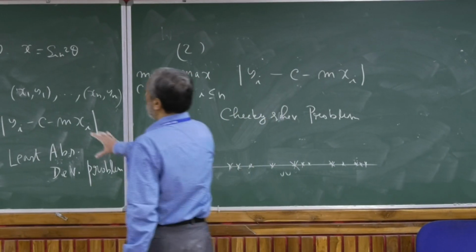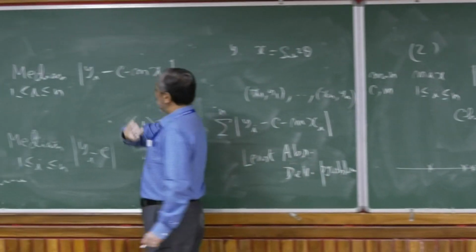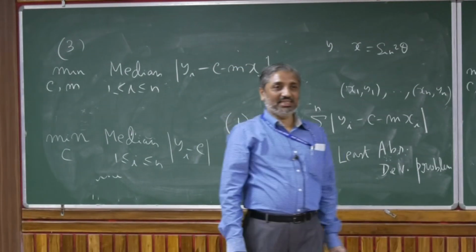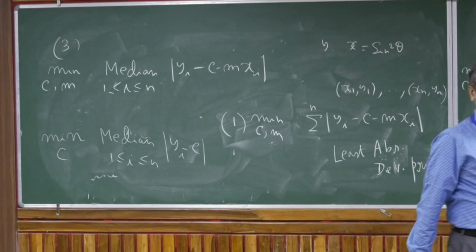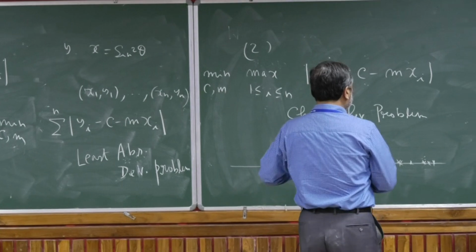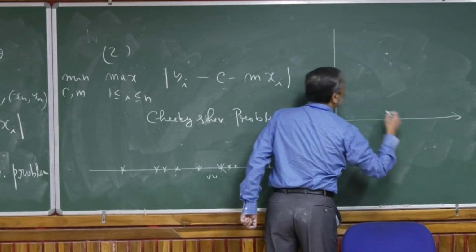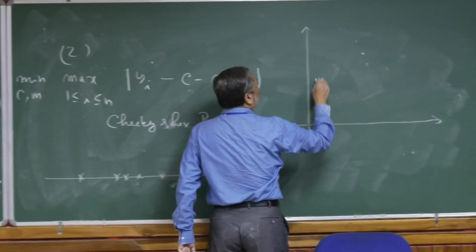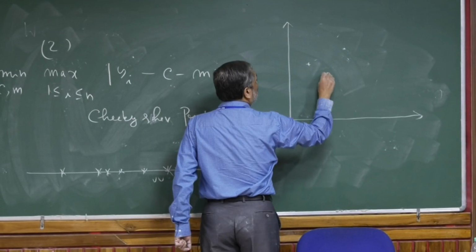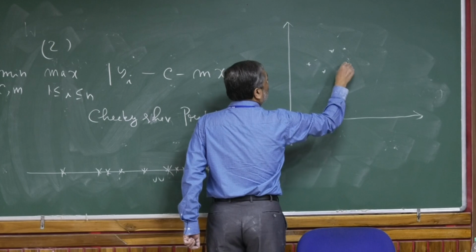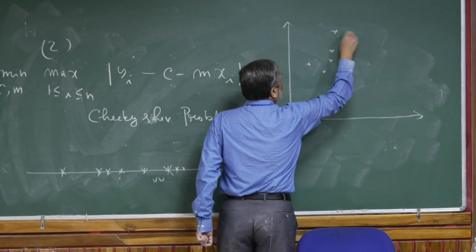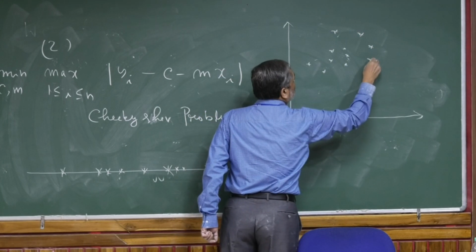Now, when I have the linear equation there, what is the natural analog of that? So it's like if I draw a picture, so these are the points.